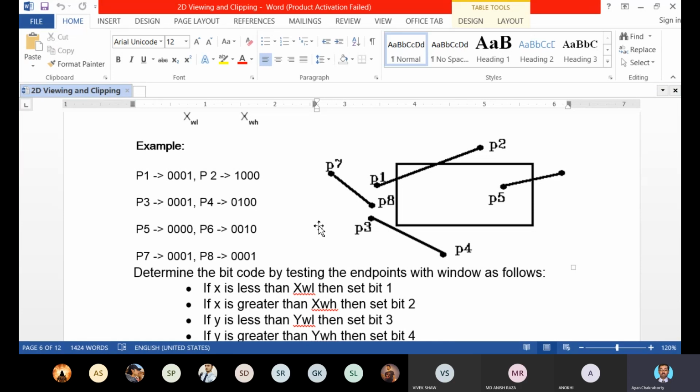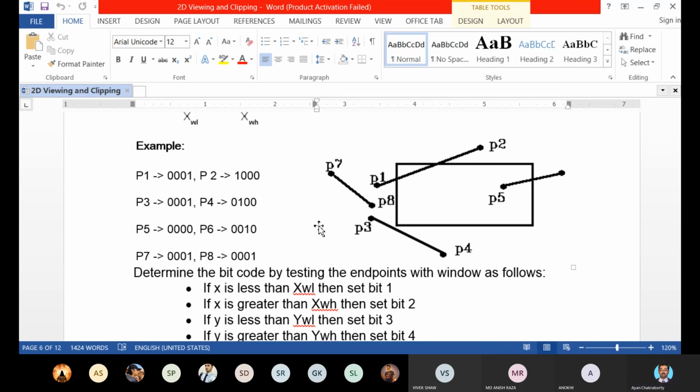So in these two region codes, there are no such bits where one is in the same position. In P3, one is in the first bit, and in P4, one is in the third bit. So one is not in the same bit position. Okay?